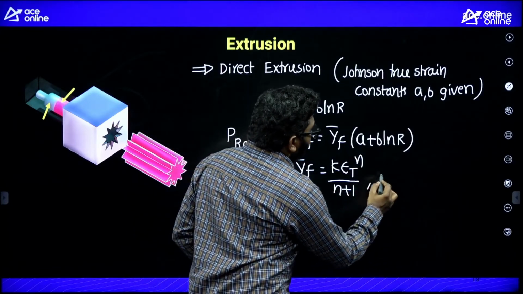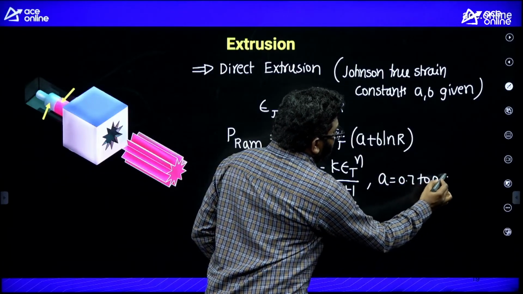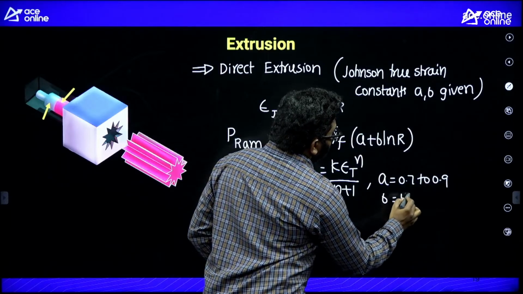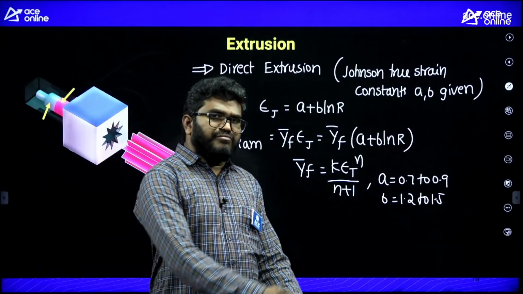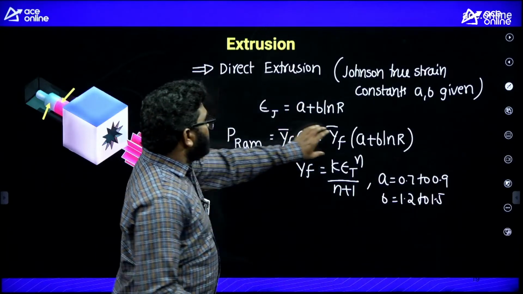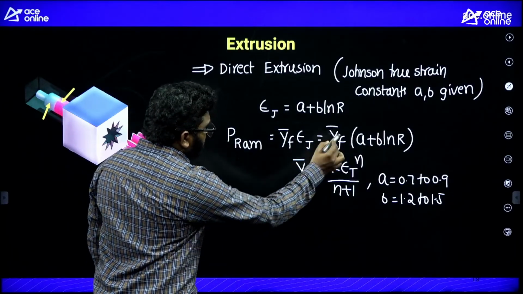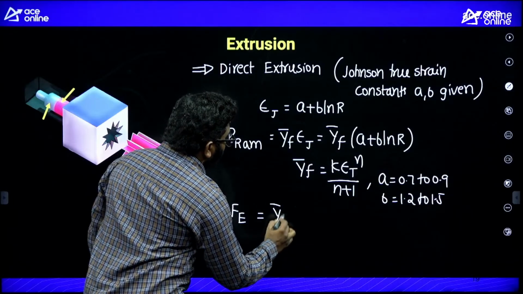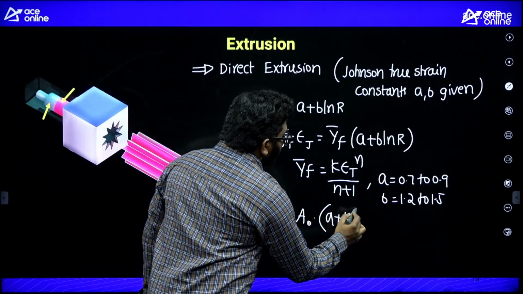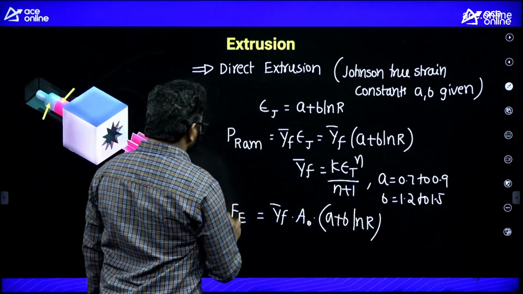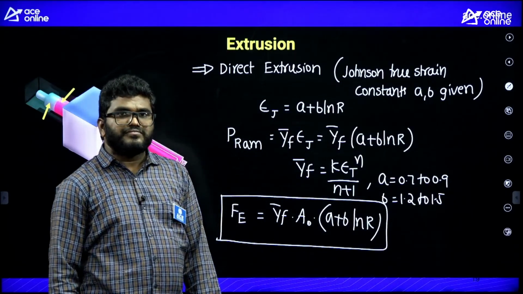Here, listen carefully, sometimes A is equal to 0.72, 0.9, they will give you, and B is equal to 1.2 to 1.5, but you don't need to remember these values, in the question paper they will give. So remember this equation, and if we want to calculate extrusion force, it is the same: area, initial area, Y bar f into A naught into A plus B ln R. This is the formula of extrusion force.